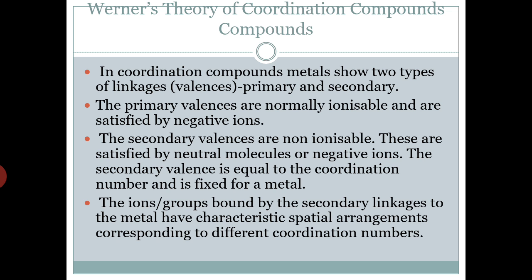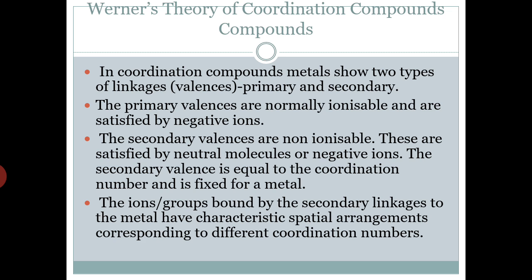Okay. The primary valencies are normally ionizable and are satisfied by negative ions. The secondary valencies are non-ionizable. So whatever goes inside the coordination sphere does not participate on the addition of silver nitrate solution, so it is non-ionizable. Secondary valencies are satisfied by neutral molecules or negatively charged ions, both are possible here, but the primary valency only by negatively charged ions.